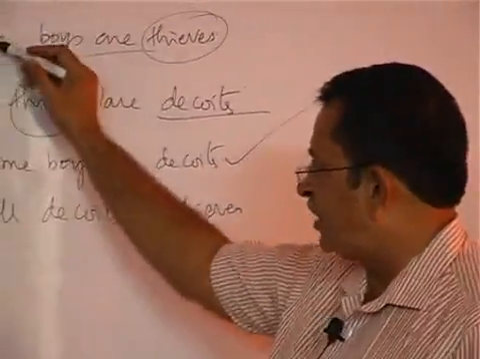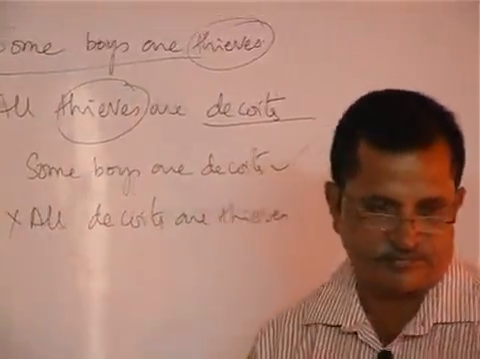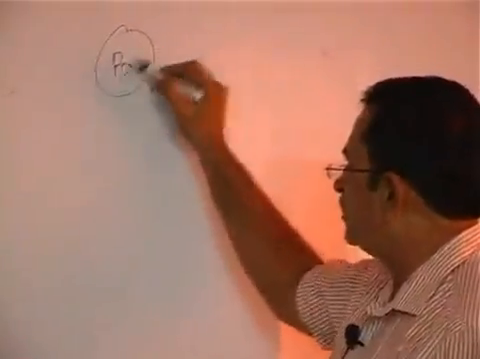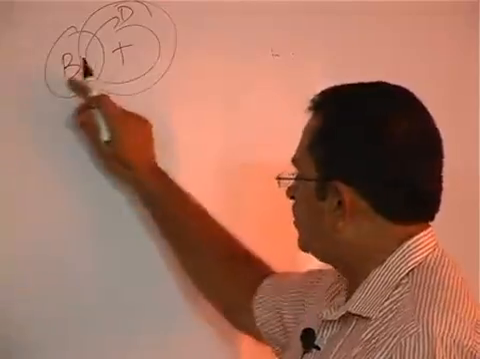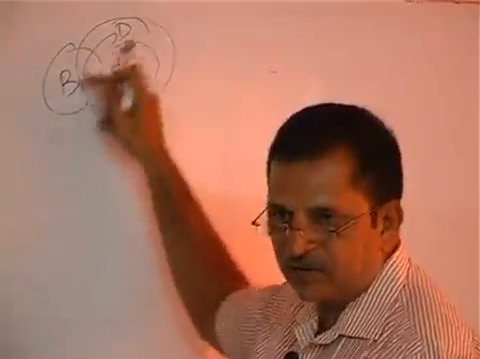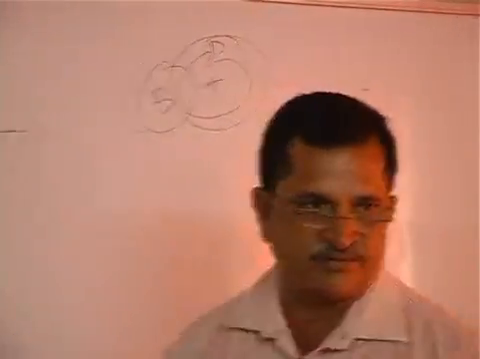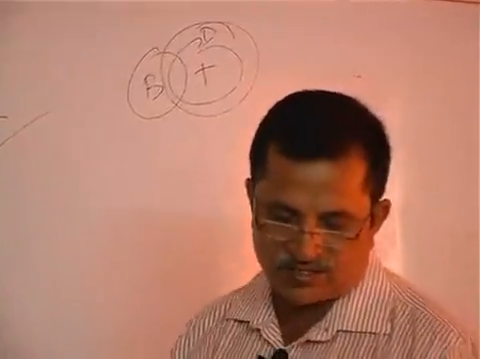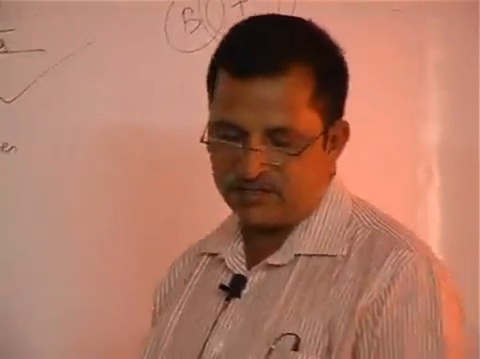A particular and a universal means the universal cannot come. Even if you draw the diagram, it cannot be tallied. Some boys are thieves. All the thieves are dacoits. Means some boys are dacoits. All dacoits cannot come. Even if you did not draw the diagram, here itself we can decide. Last but one. You only can say the answer.